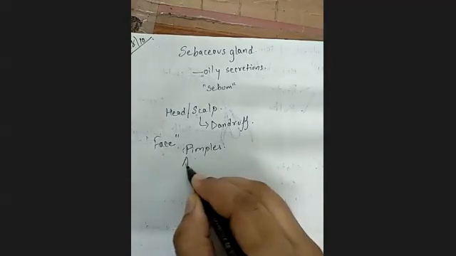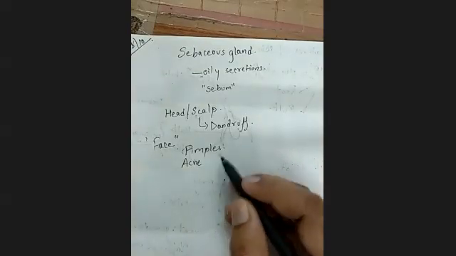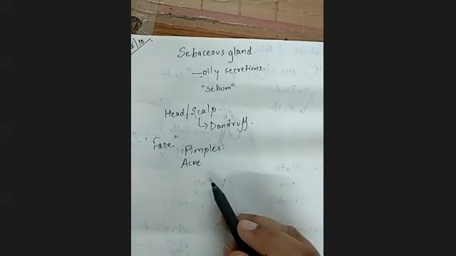And acne means, I think you must have seen that some people are severely affected by pimples. They have so many red dots on their face, and their face is full of them, no matter how many products they use or whatever they do. That is called acne. Okay. So it is a severe case of pimples. That means when these pimples become disasters, then they are called acne. They can be very itchy, very painful, and all that.